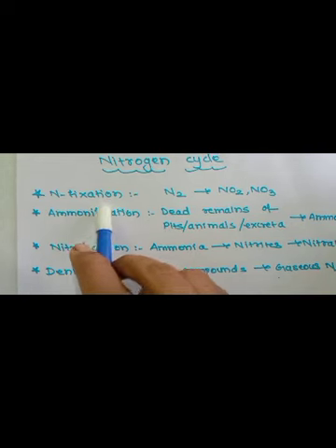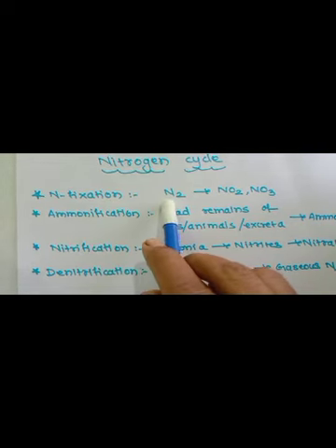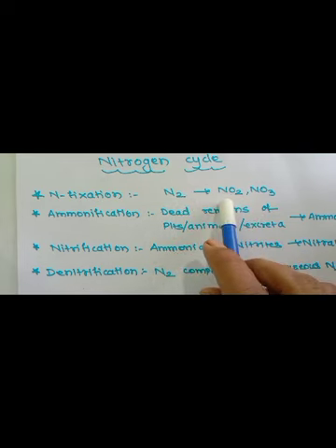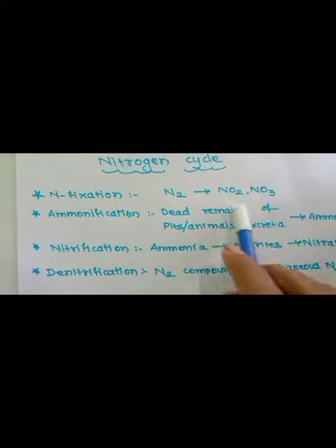Nitrogen fixation means conversion of atmospheric nitrogen into its oxides. These are the oxides, nitrites and nitrates. So these oxides can be easily consumed by the plants. Now this nitrogen fixation takes place by three processes. First is the lightning.